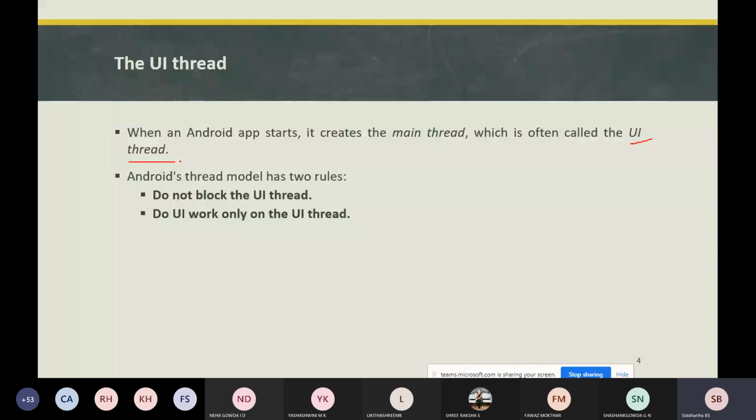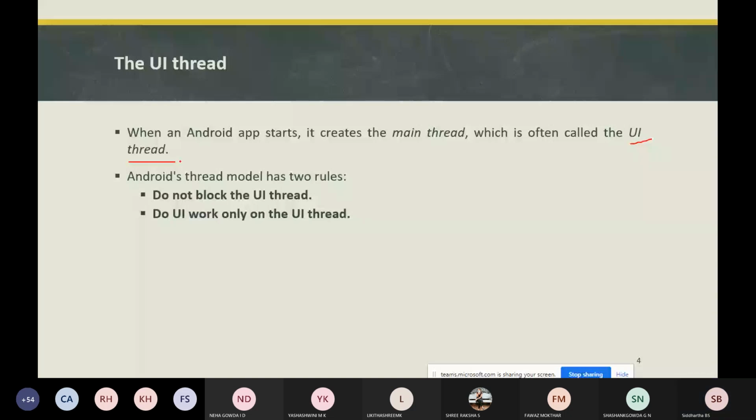For example, if you have an activity, in that activity you will have an edit text, a button and a list view. If you are performing some task, it should not take more than 16 milliseconds. If any halting happens for more than 16 milliseconds, the UI component on the main thread will crash. It means that our app will generate an ANR. ANR means Application Not Responding.